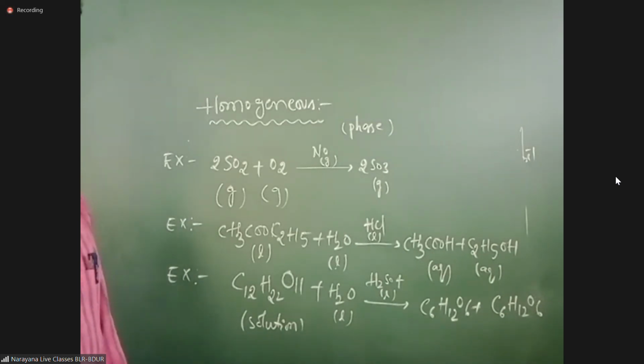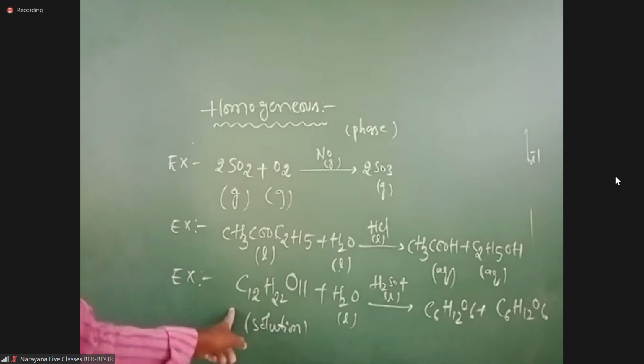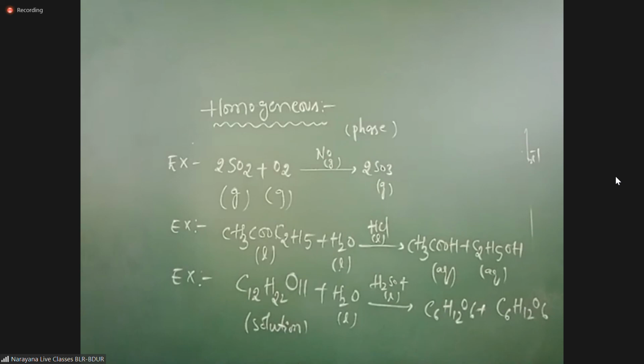Please respond, students. Yeah, please note down. Sir, what is the third example you have written? Tell me, Anshul. So, the third example: this is solution.